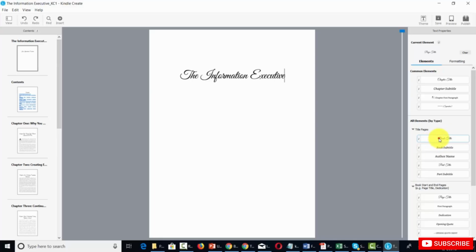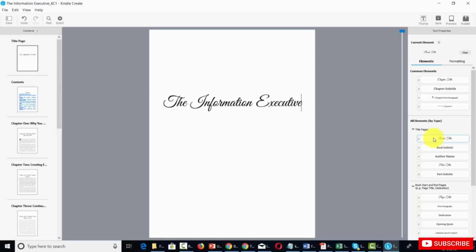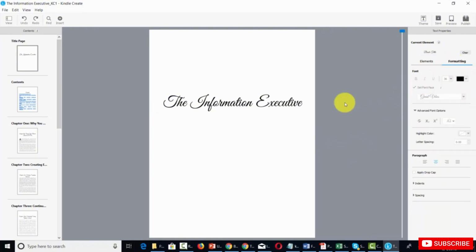If we place our cursor inside, you're going to notice that the title will change positions, and it'll also change the view of how the title page actually looks. Now, if we want to change the formatting, we can go over to the formatting side, highlight this phrase, and then set the face of the font. You'll notice we have some additional fonts within this theme.